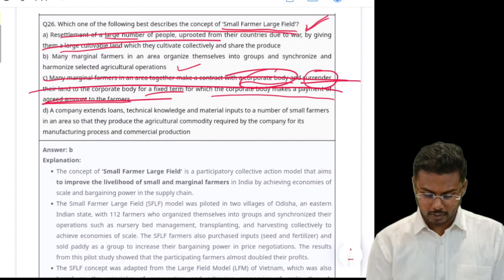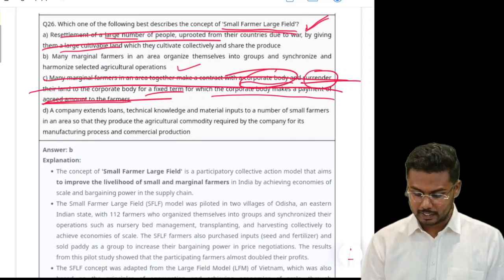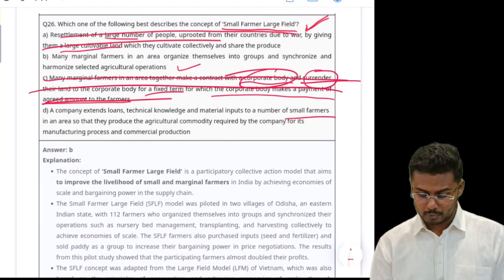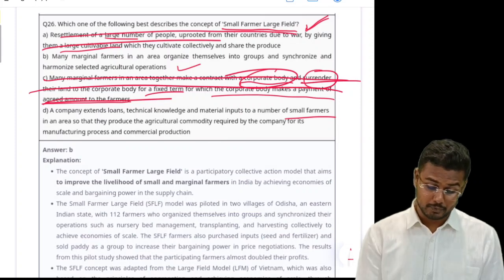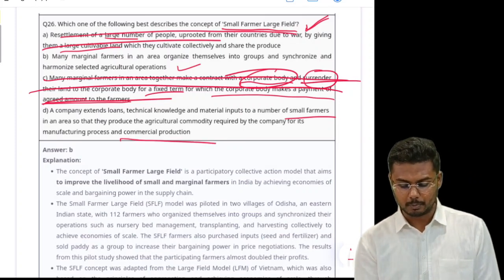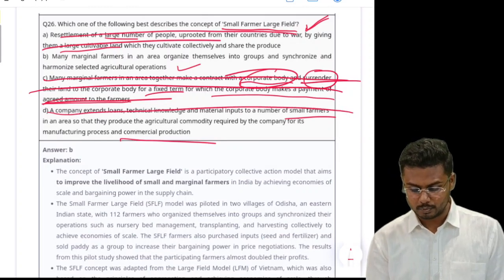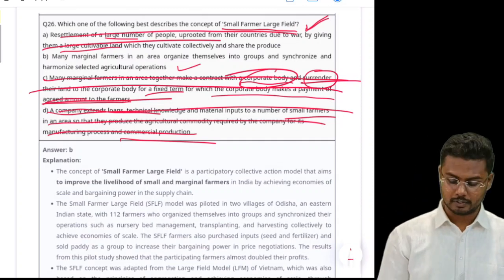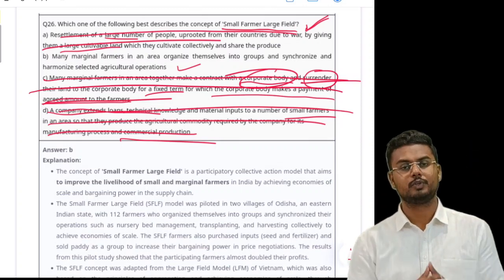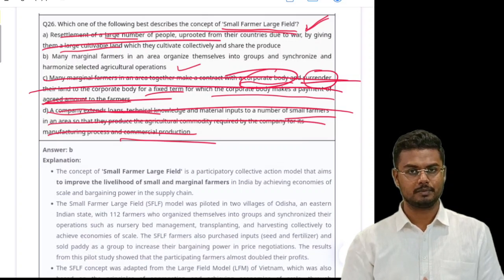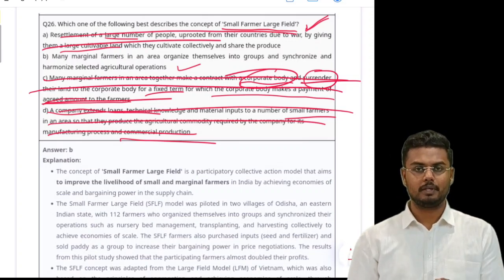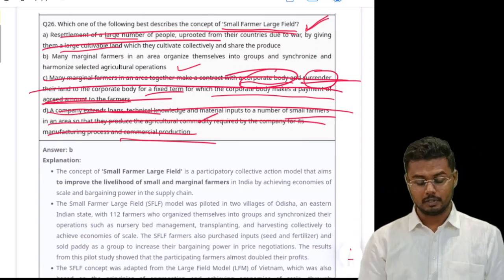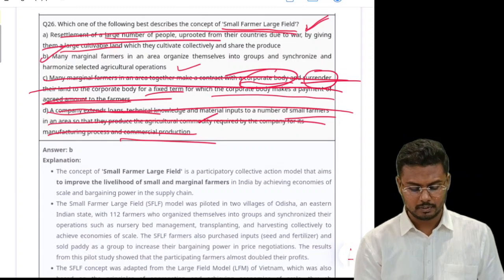Look at the fourth one. A company extends loans, technical knowledge, and material inputs to a number of small farmers in an area so that they produce the agricultural commodity required by the company for its manufacturing process and commercial production. This too is not applicable because such was the situation pre-independence. That is the reason why the Indigo revolts took place, right? So by comparing the present context with the historical context, you can eliminate the last statement. So you're left with only option B. That is, the answer is B.